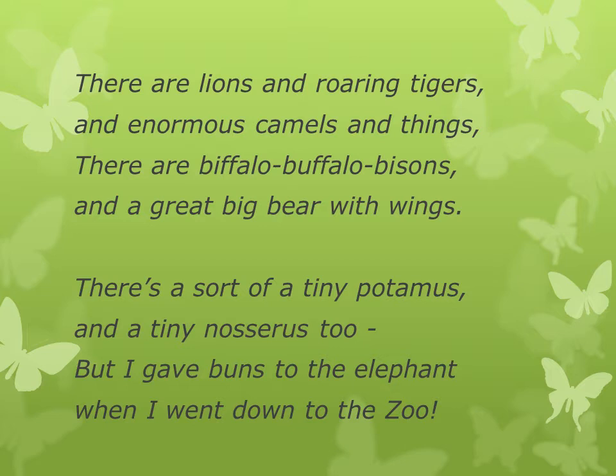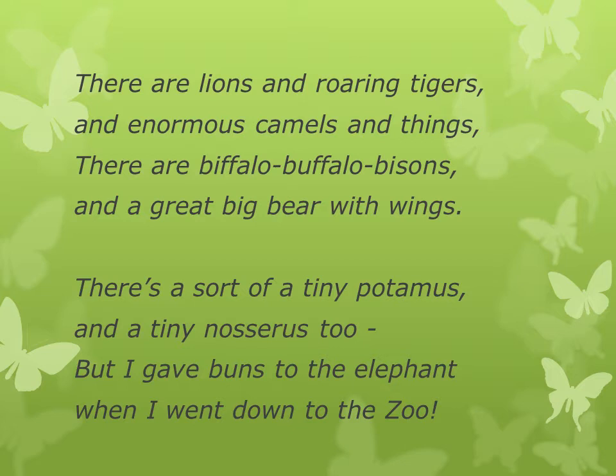At the zoo, when a child goes, they will find lions and roaring tigers. You know how a tiger roars. And enormous camels and things. Enormous means huge. And the child is saying camels and things, like camels and things like him. We know we do not use things for living beings.